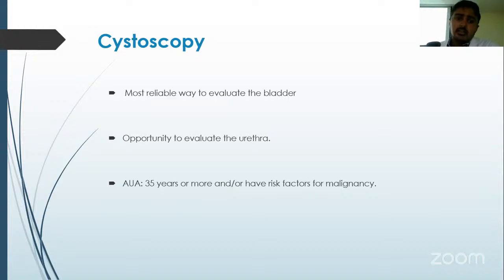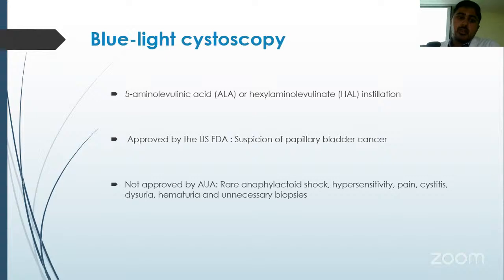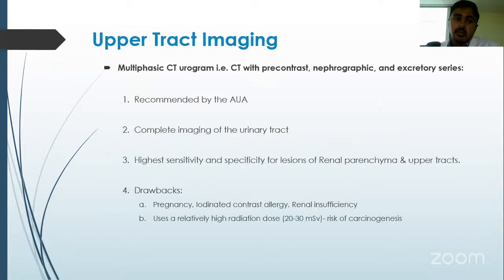Cystoscopy for bladder, most reliable way to assess is cystoscopy, and this is white light cystoscopy, and it also gives us an opportunity to evaluate the urethra. The AUA guidelines suggest any individual 35 years or more in cases of asymptomatic microhematuria should undergo a cystoscopy. Blue light cystoscopy, it has been US FDA approved, but AUA does not approve it because of rare anaphylactoid shock, hypersensitivity, pain, cystitis, and unnecessary biopsies that will be taken because of it.